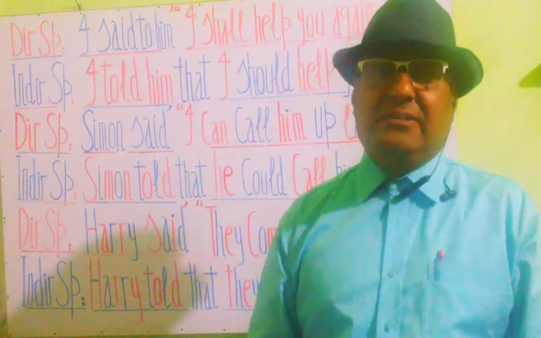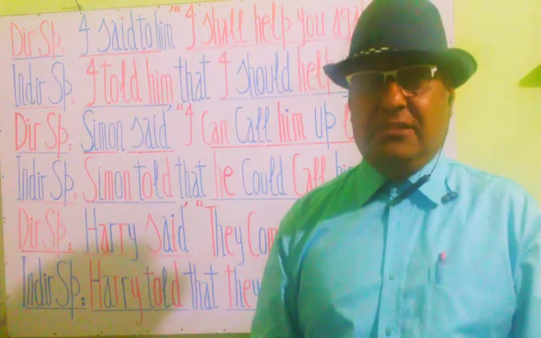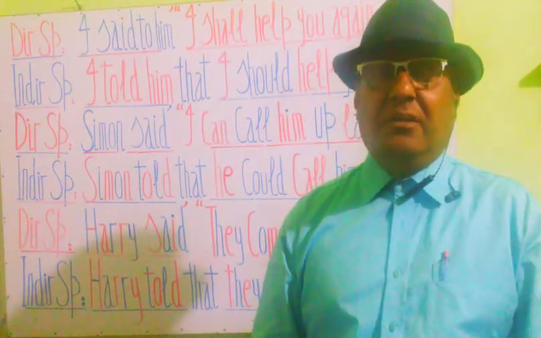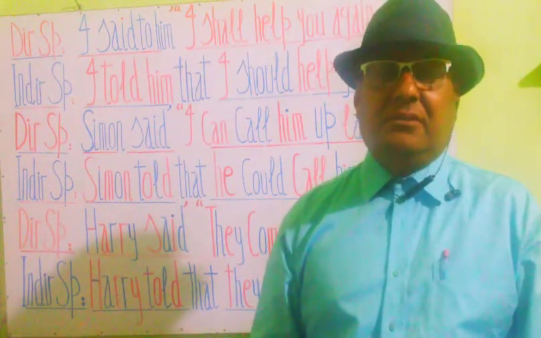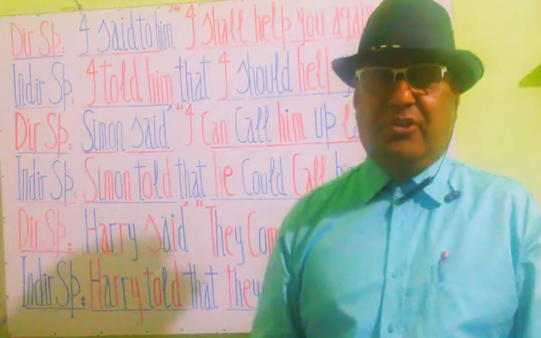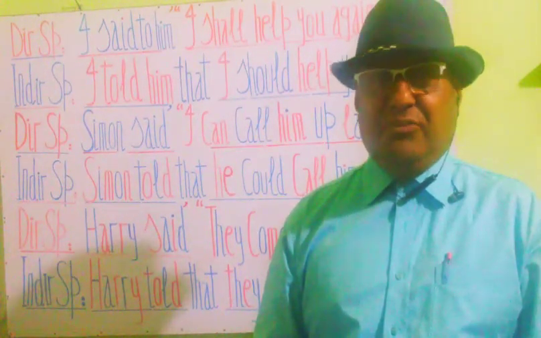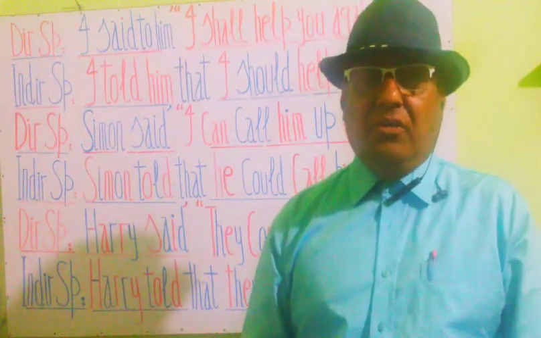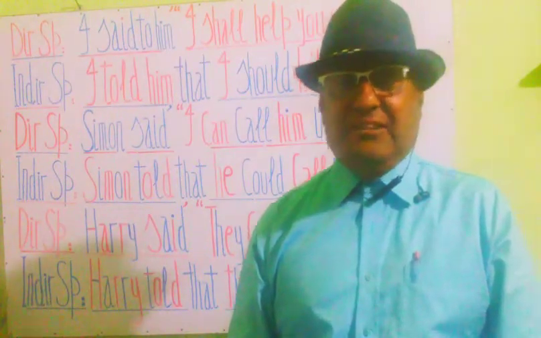Then there is the second part which is inside the commas. So the first part is in past tense form, and the second part which is inside the commas is in future tense, simple future tense. Let's now see how rules apply and how we can change it into indirect speech.